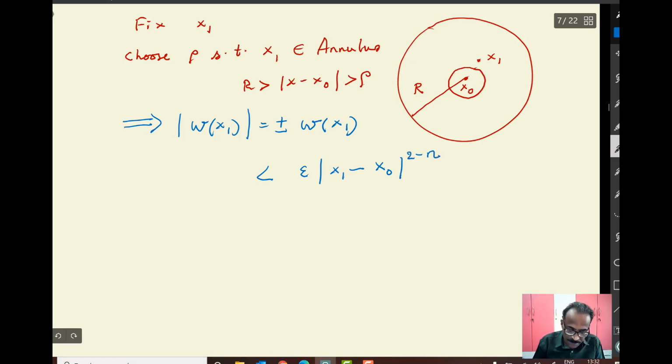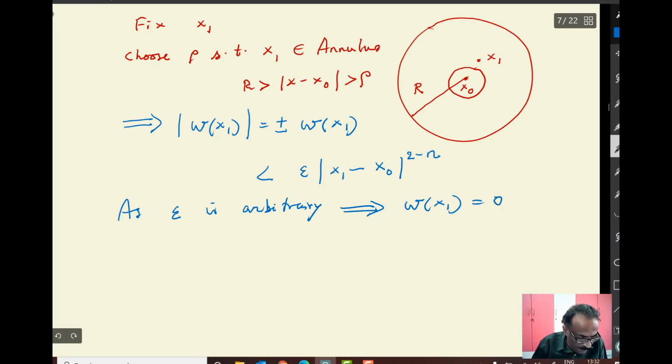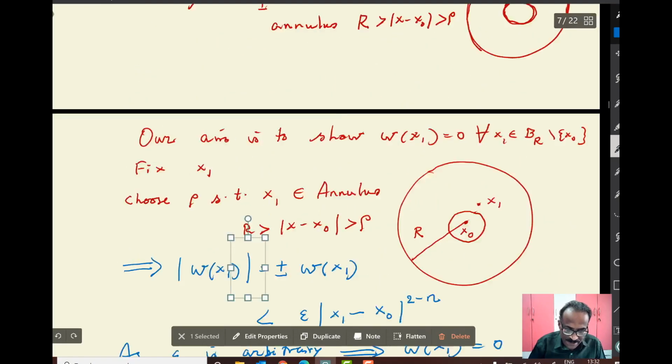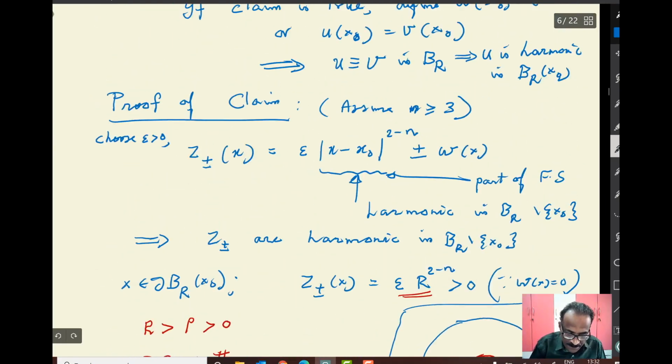X1 is fixed. Now as epsilon is arbitrary, this implies W(x1) is equal to 0, and that implies W is identically 0 in BR of x0 minus x0.